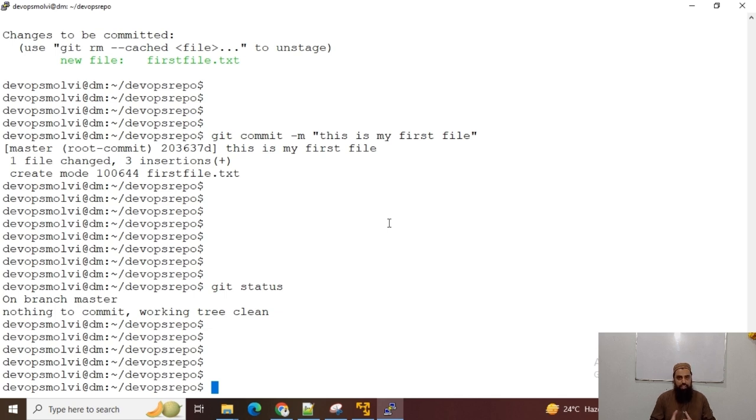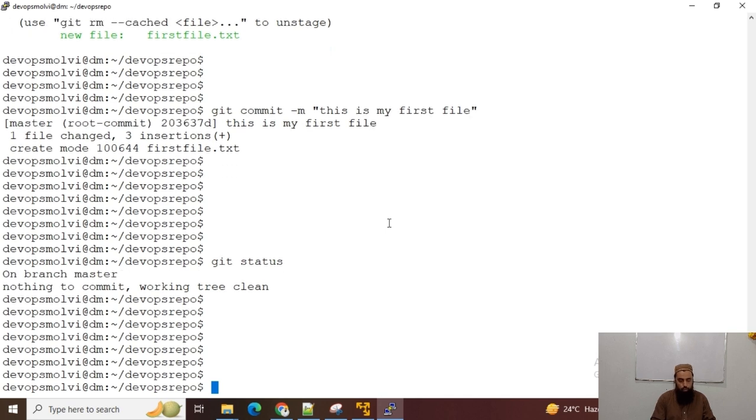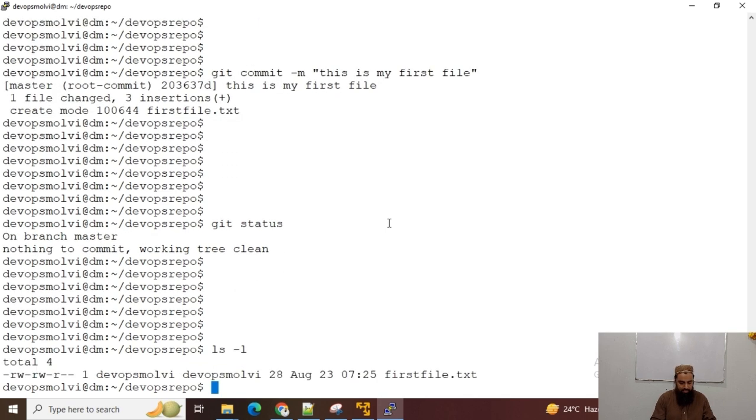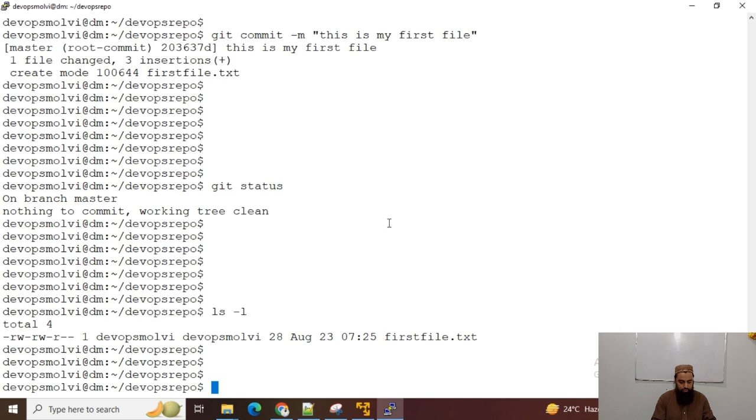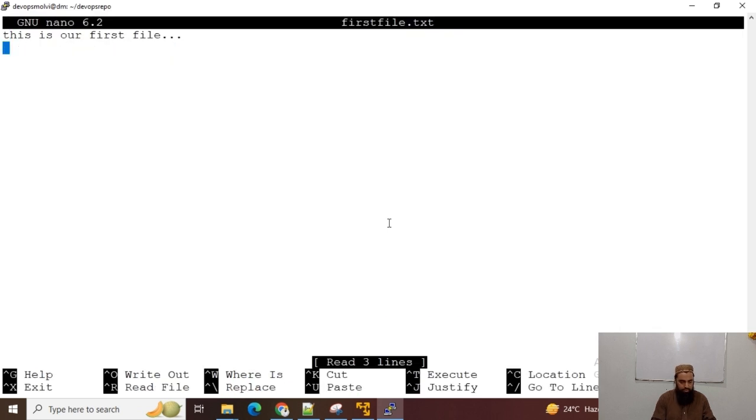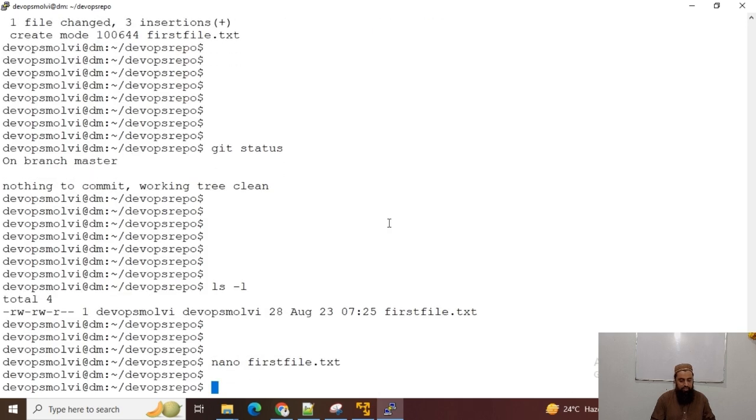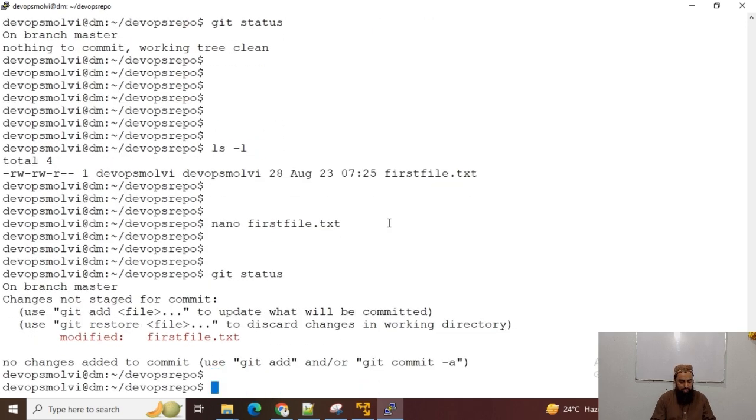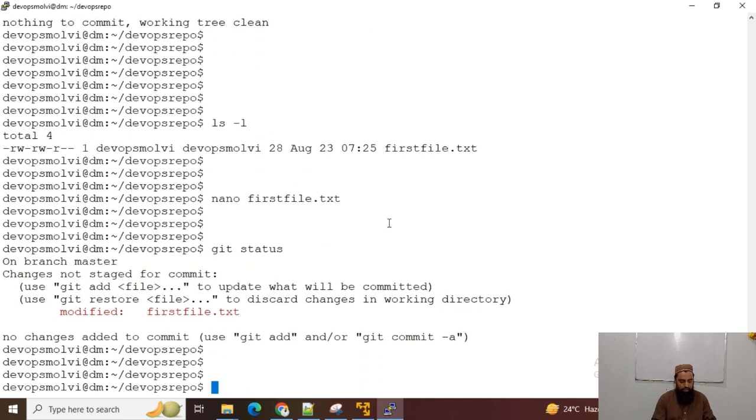Now whatever change, for instance, if I change this file, then git will tell us that this file has been changed. Nano first file, and this is second change. And now again, git status, you can see the file status has changed. Again, I will run, and now guys, I can run the git diff command to see the differences.